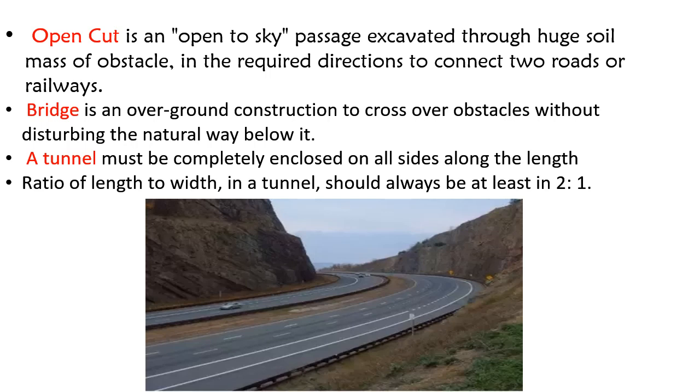Then a bridge is an overground construction to cross over obstacles without disturbing the natural way that is below the obstacle. Then a tunnel must be completely enclosed on all sides along the length. The ratio of length to width in a tunnel should always be at minimum 2 to 1. So that ratio of the length and the width is very important.